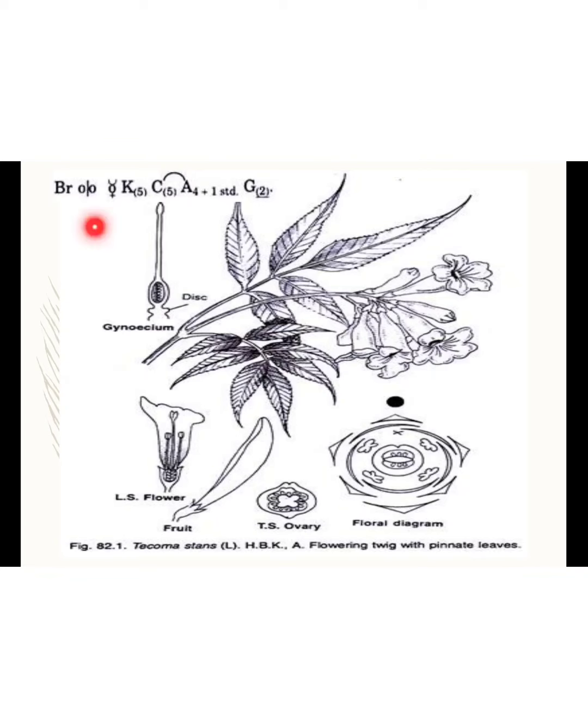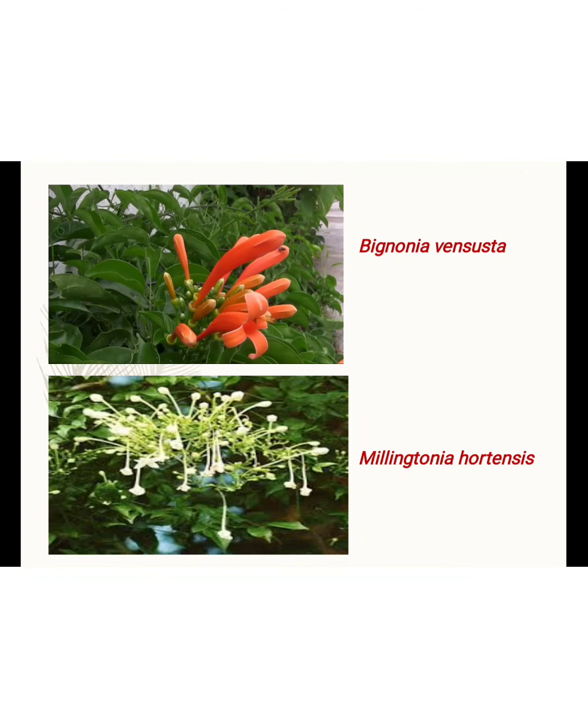In this floral formula and floral diagram, the bract is present, then there is 5 calyx, the aestivation is valvate, then 5 corolla, then 4 anthers attached, arranged in 2 plus 2, and the gynoecium ovary number is 2.